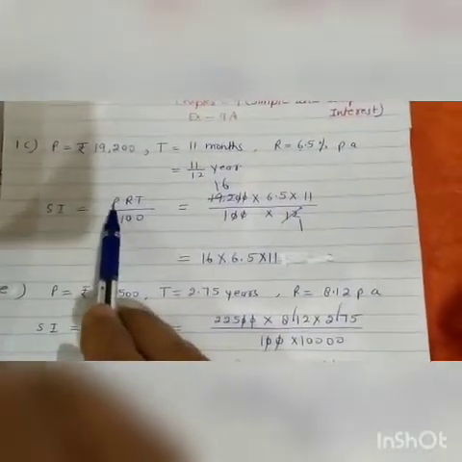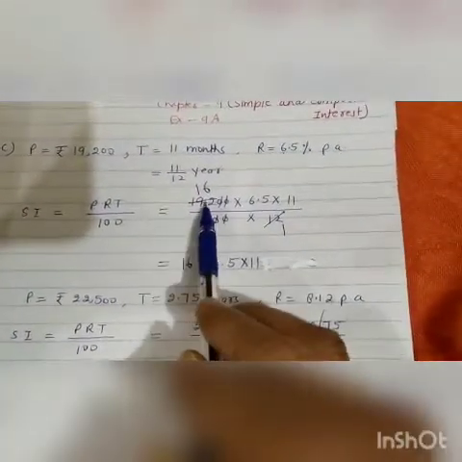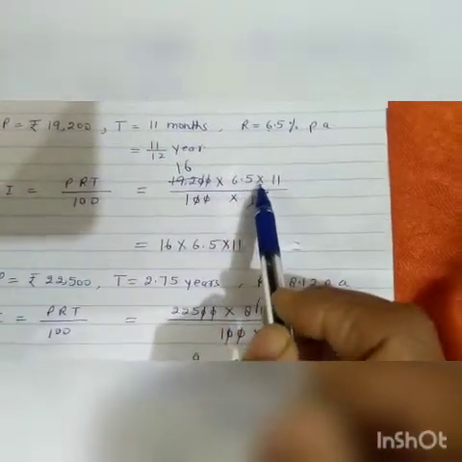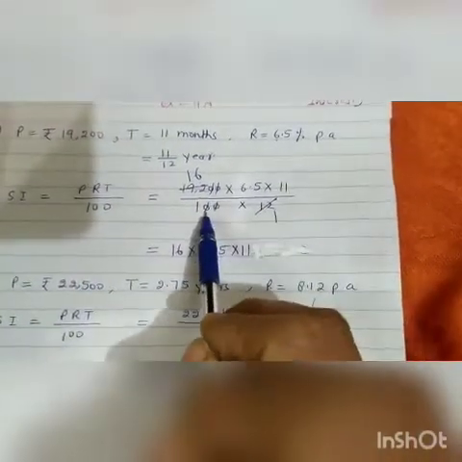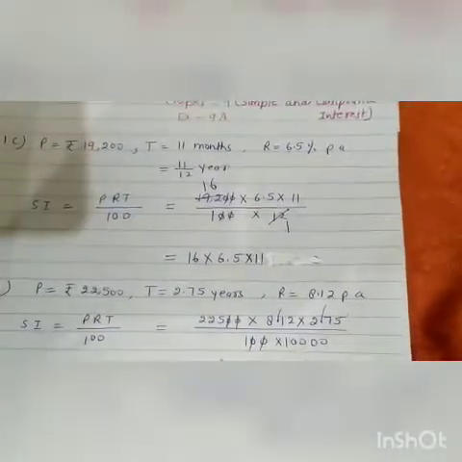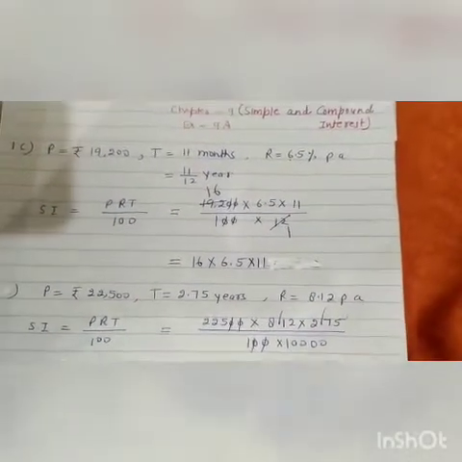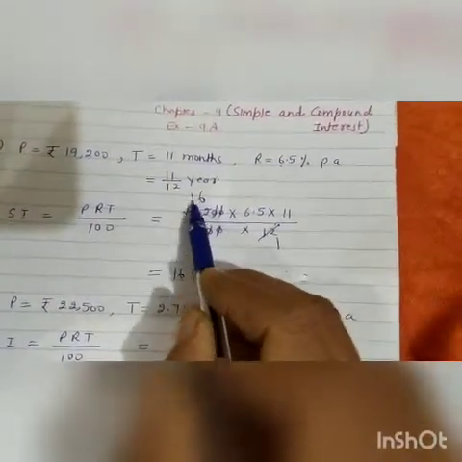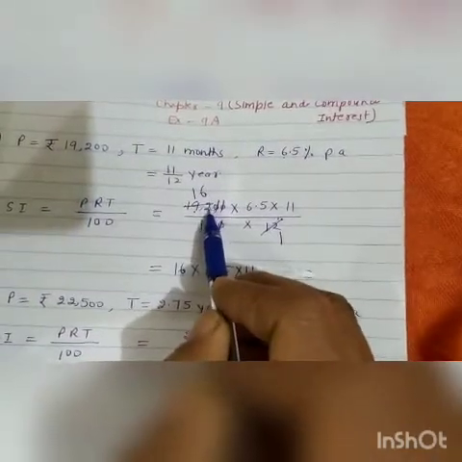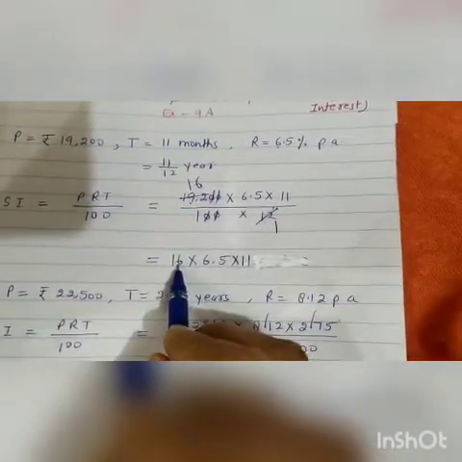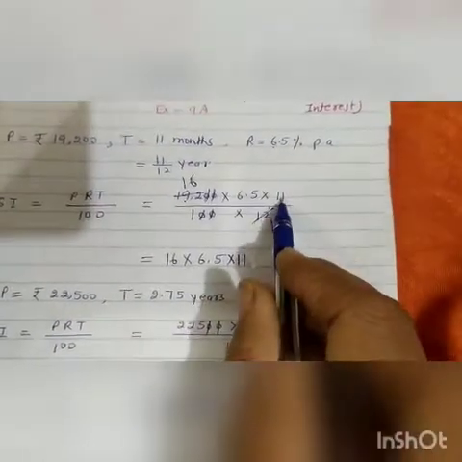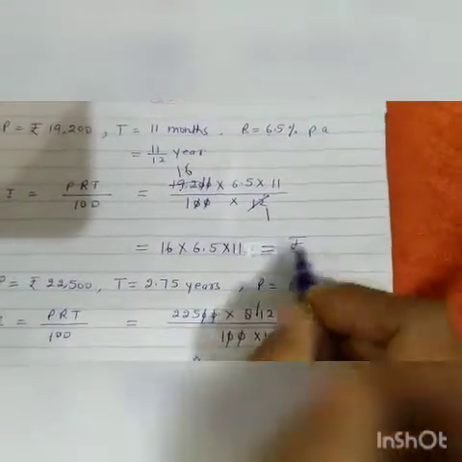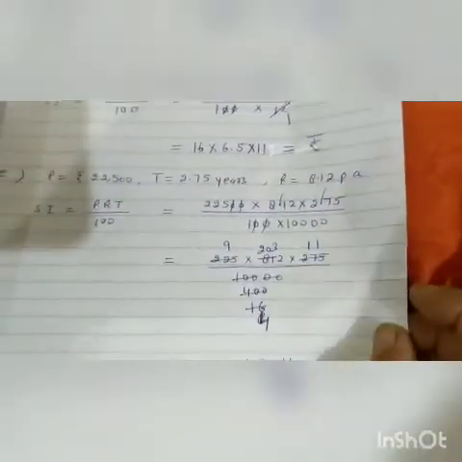Now simple interest is equal to PRT upon 100, equal to 19,200 into 6.5. R is 6.5. Time is 11 upon 12, into 100. Now see here, 0 0 cancel, 0 0 cancel, 12 1 ja 12, 12 1 ja 12, 7 remainder 72, 12 6 ja 72. Now it is 16, multiply 6.5 into 11. Now when you multiply it, you will get the answer. So multiply it yourself.